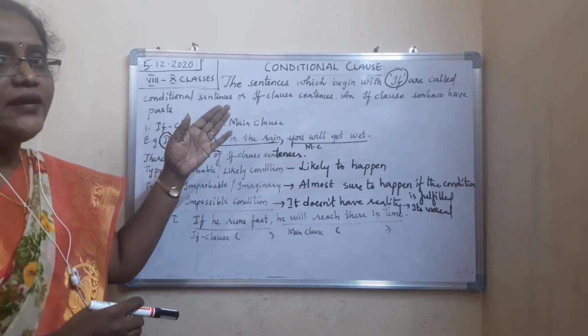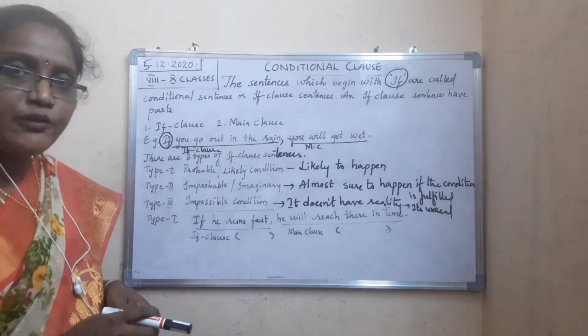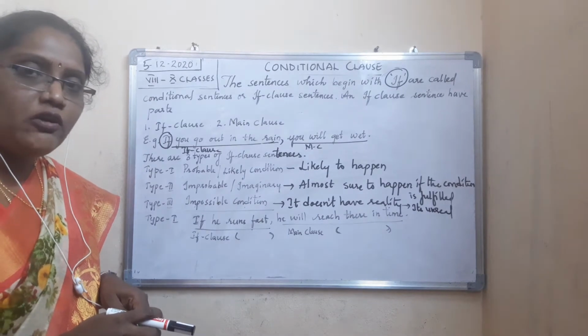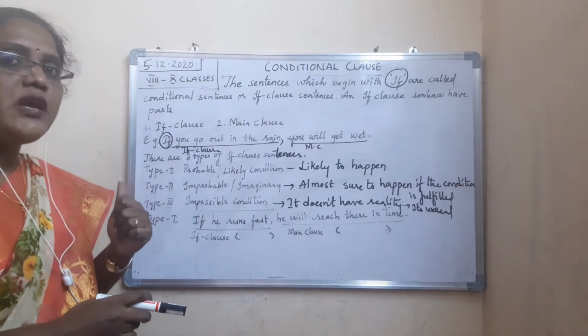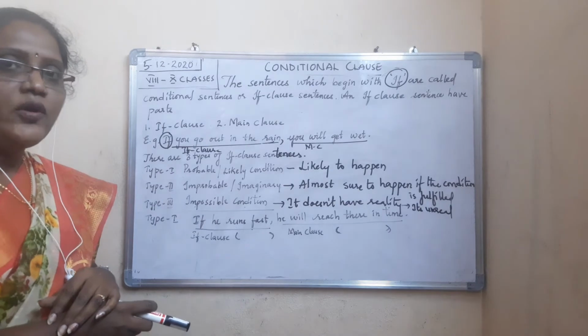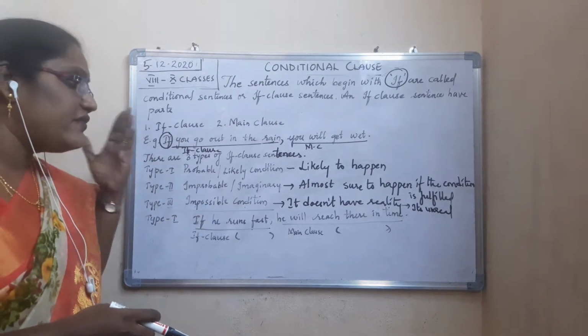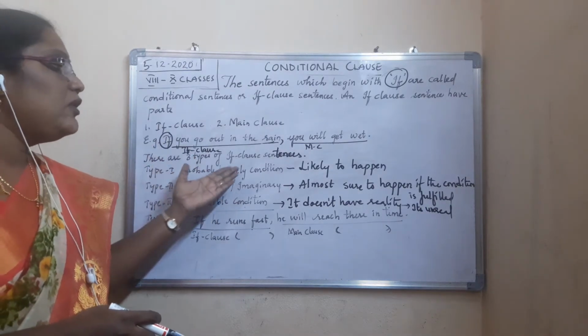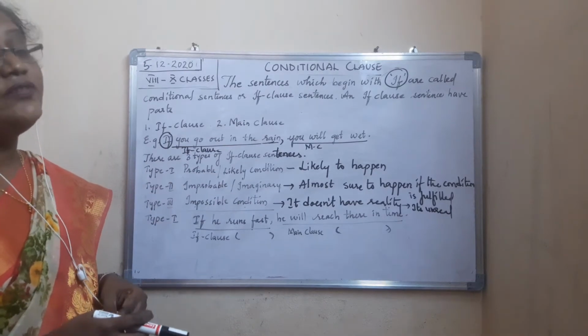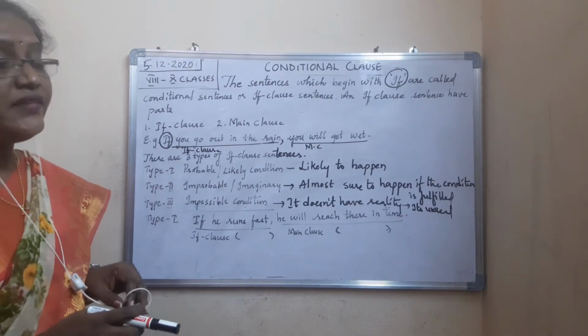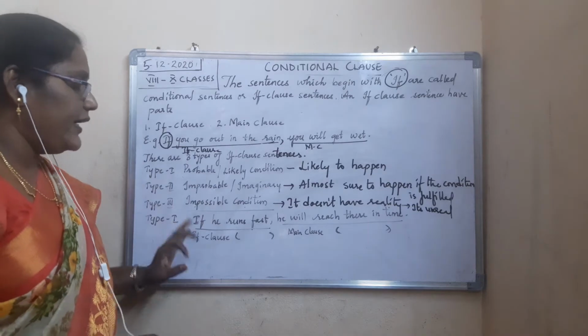For example, same first example I have given. If you go out in the rain, you will get wet. Chances are there. Will you get wet or not? Even if you carry the umbrella, sometimes you will get wet. So here chances are there. Probable or likely condition means which is likely to happen. Chances are there it happens. So the type 1 example is what?